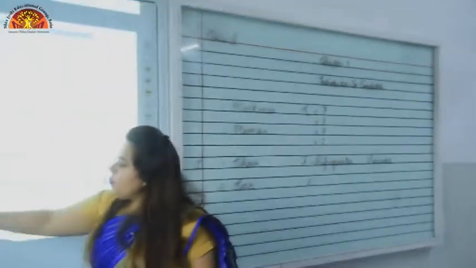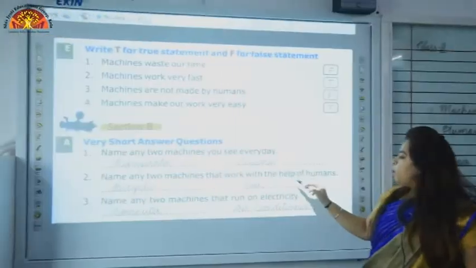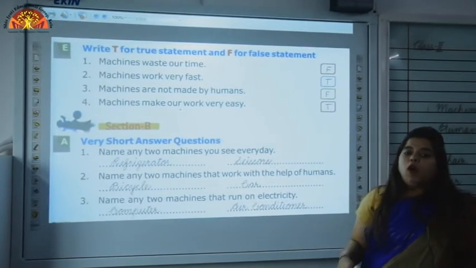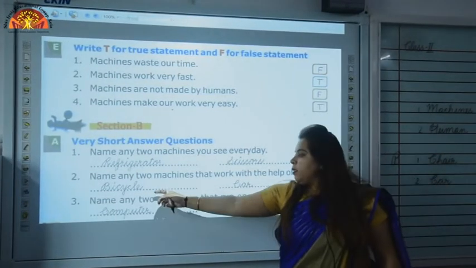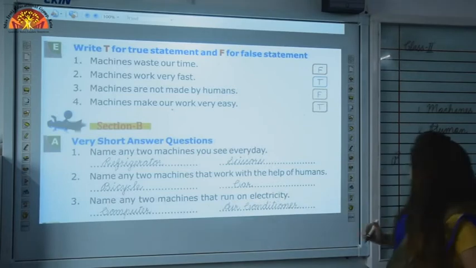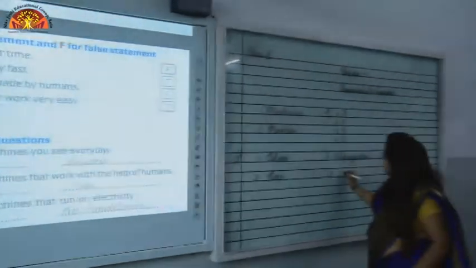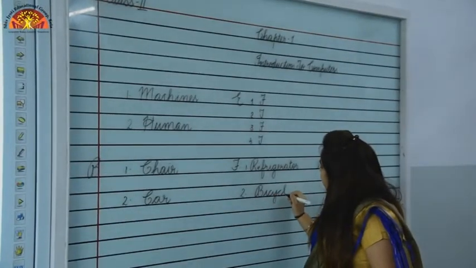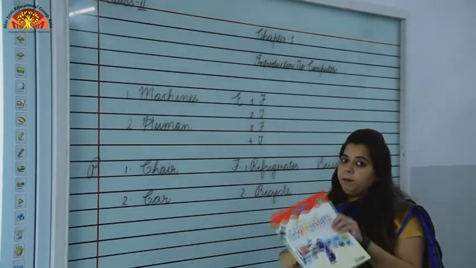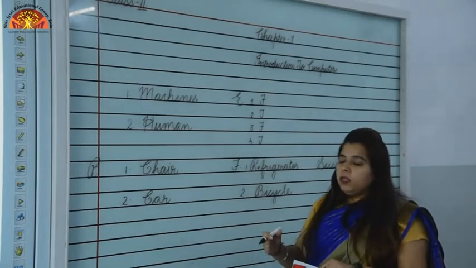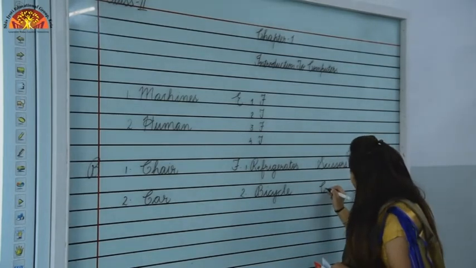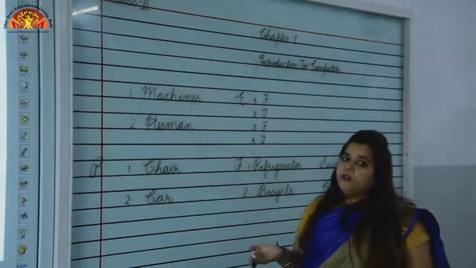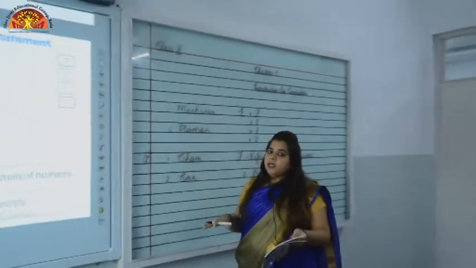Number 2. Name any 2 machines that work with the help of humans. We have to tell 2 machines which work with the help of humans. Bicycle and car. Let's learn. B-I-C-Y-C-L-E, bicycle. When we pedal it, then only it will move, na? And other is car. When we drive, then only it will move, then only it will work, otherwise it will be there only, still.